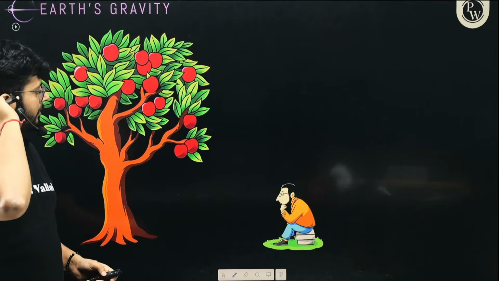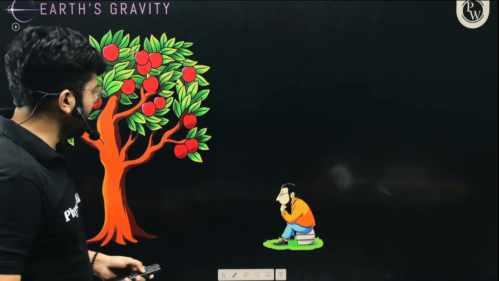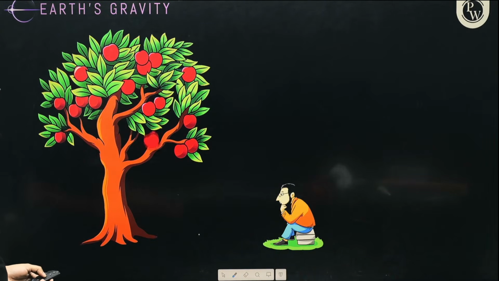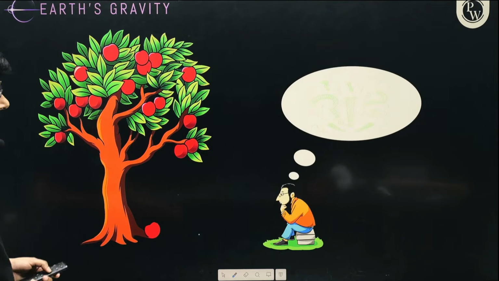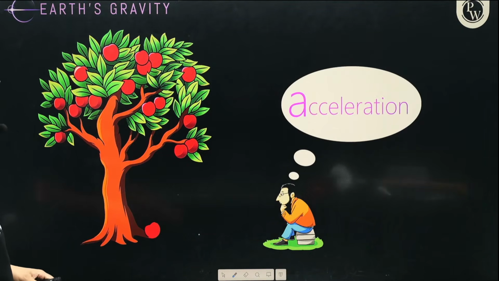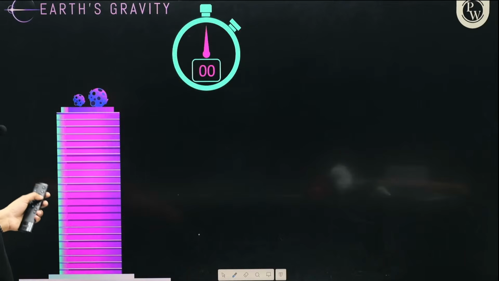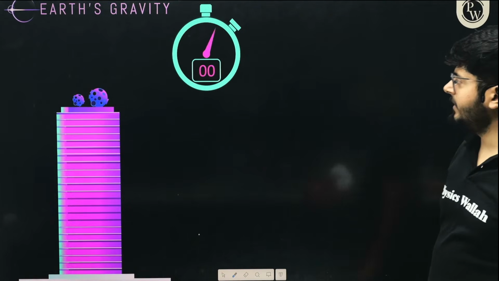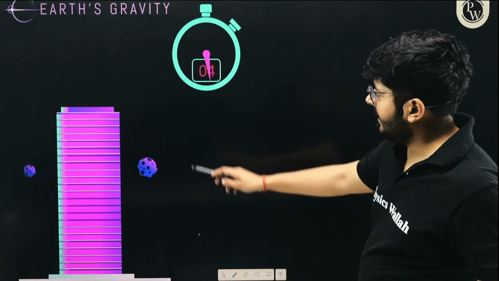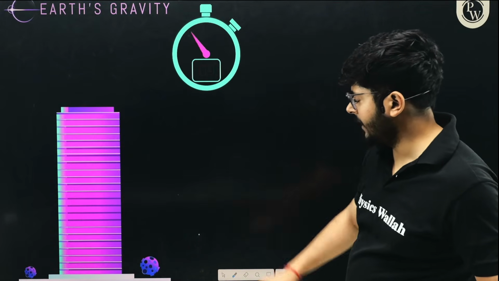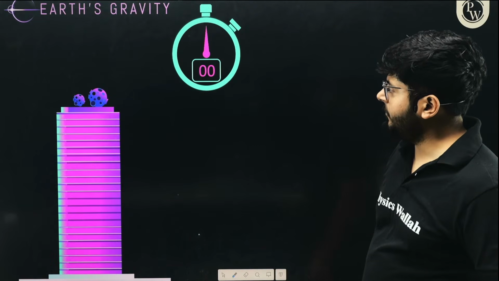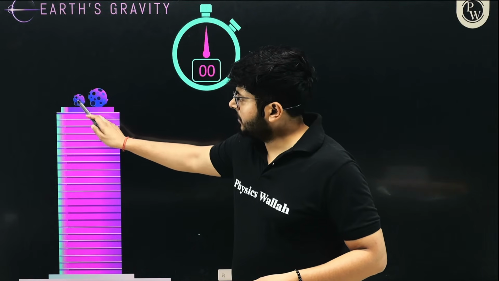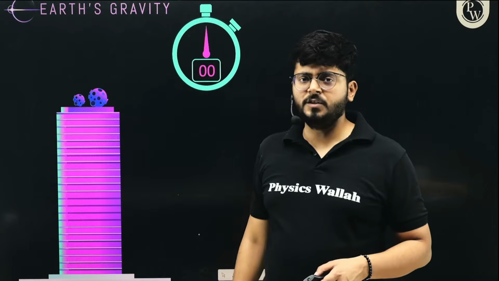Now here is our Newton chacha, sitting under the apple tree when the apple falls over his head maybe. So he's thinking about what is happening, why is this happening. He thought about the earth's gravity. You see that this object is falling, and now you see it's a very funny thing. This object is much lighter compared to the other object.